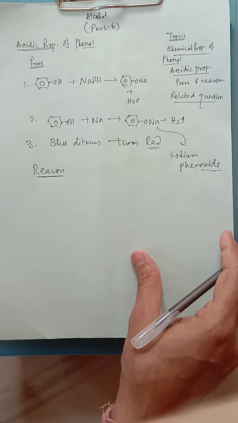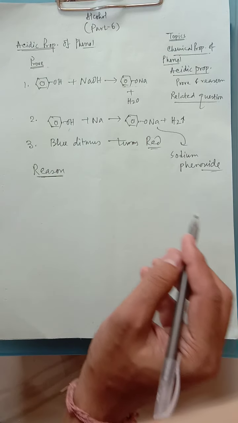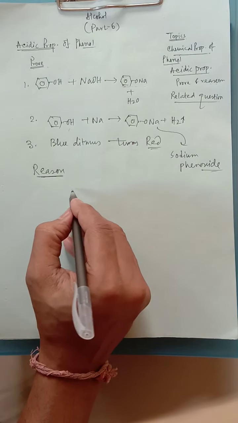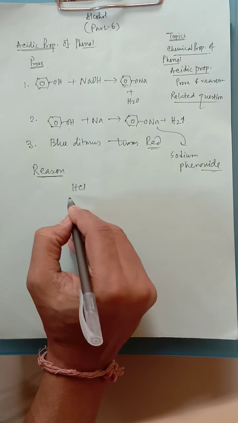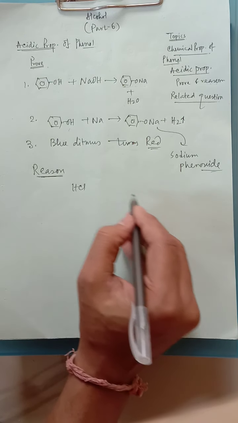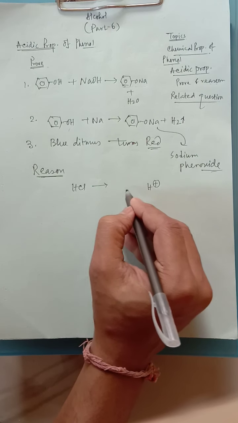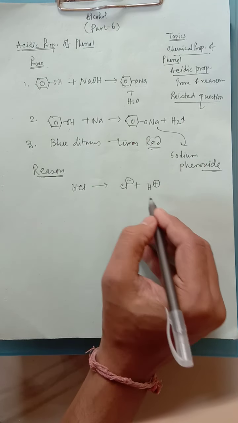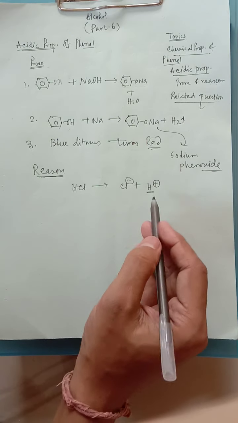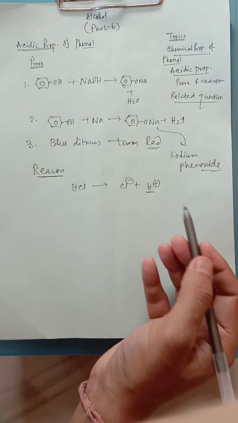First of all, we have to remember the acidic character of any acid. Say HCl, hydrochloric acid. Why is it an acid? Because it can liberate H plus ion along with Cl minus. Due to generation of H plus ion, obviously it is an acid.